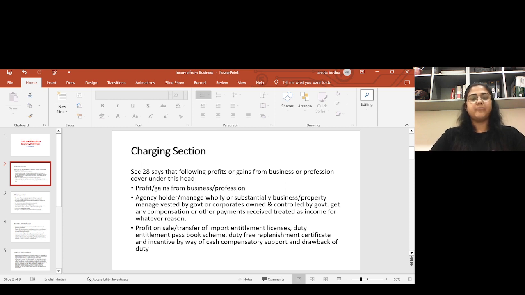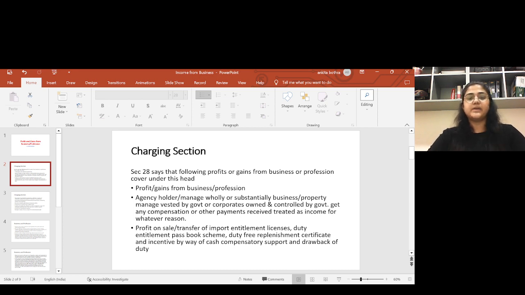I want to say that anything you get for any type of business is covered. These three are just examples, and a number of things are added one by one, but these are the three examples given in this point. All of this is treated as income. Either you are an agency holder, you manage a business wholly or substantially, or you manage property vested by government or any corporation. Any compensation or payment you receive is treated as business income.